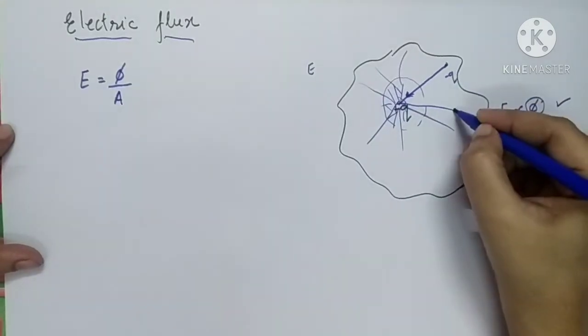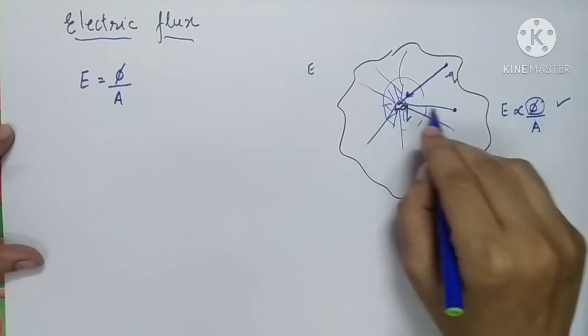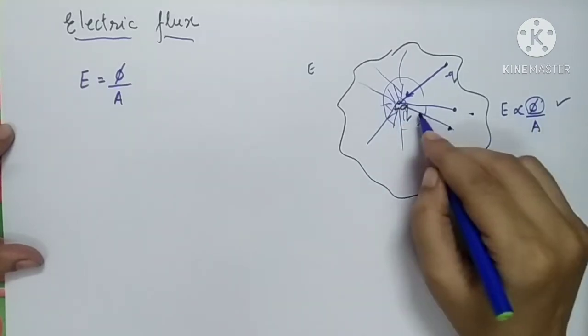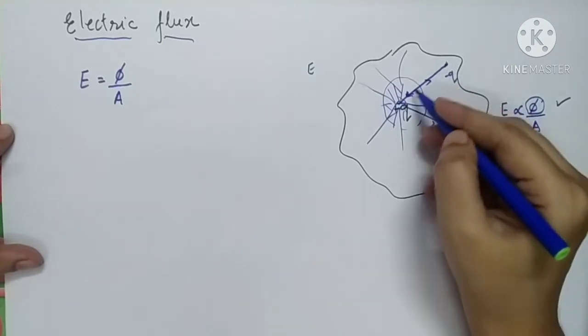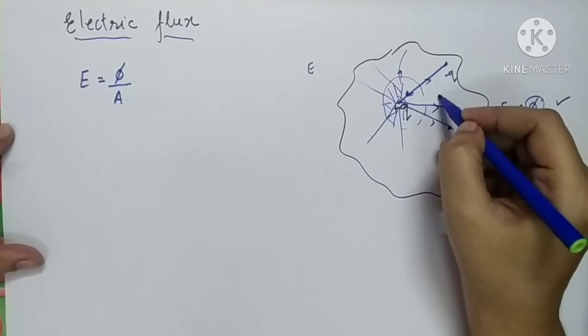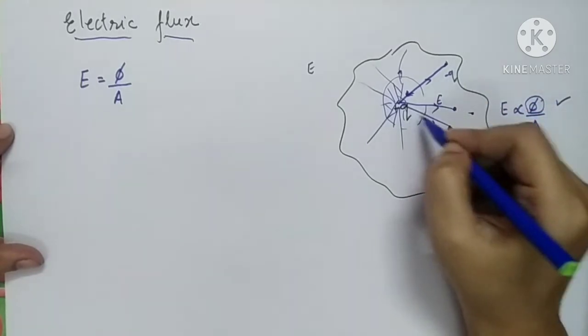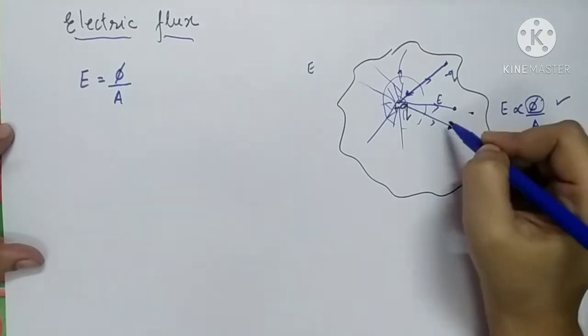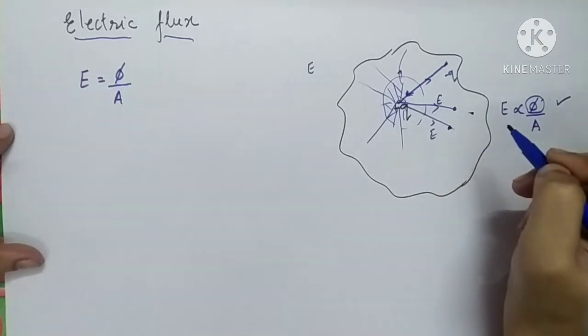If you consider this unit area, you will come to know that only one line of force is passing through it. All these are lines of force, and electric field intensity has the same concept. This would be the direction of electric field intensity.